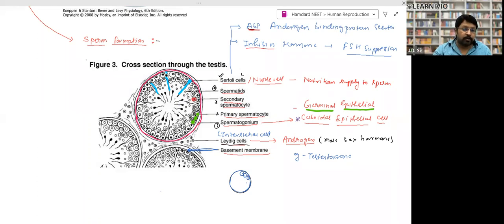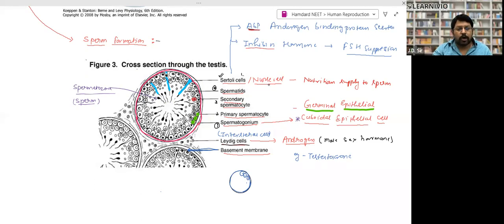These ones, spermatozoa. Let me write it down. These structures are called spermatozoa, or in general you can call them sperm, right? Spermatozoa or sperm are the metamorphosed cells which have the head, neck, and tail, right? Between these germinal epithelium cells, there are some rod-like cells called Sertoli cells.